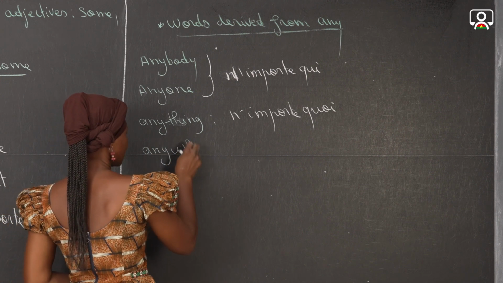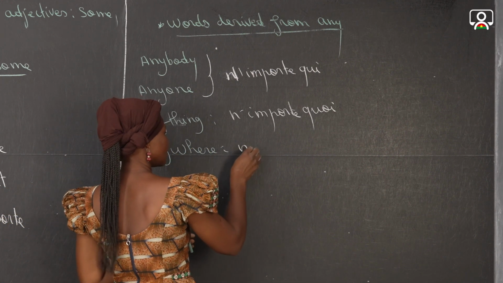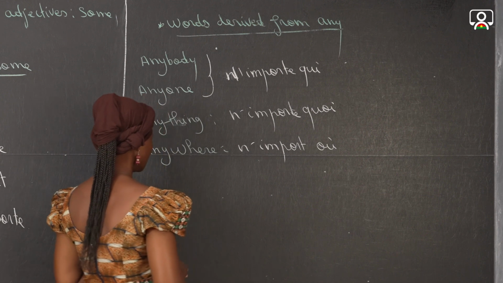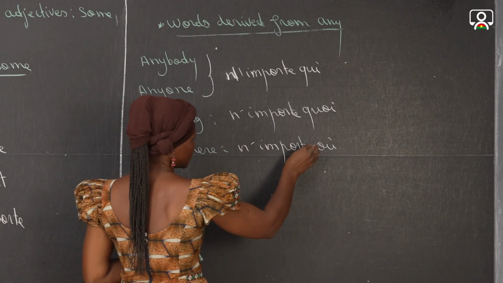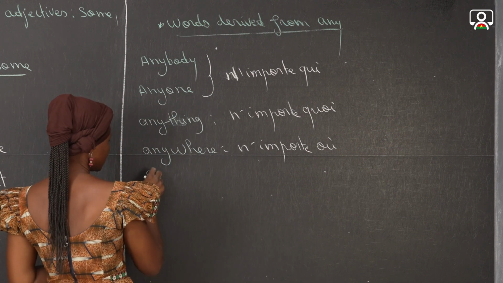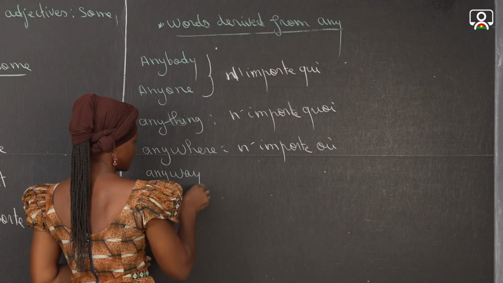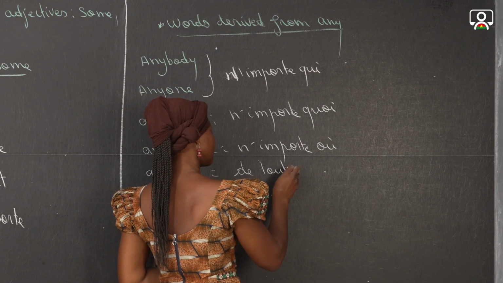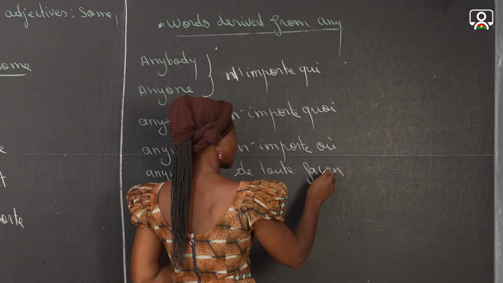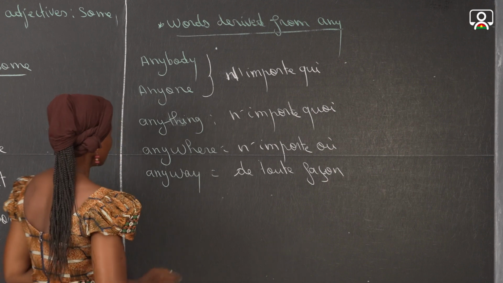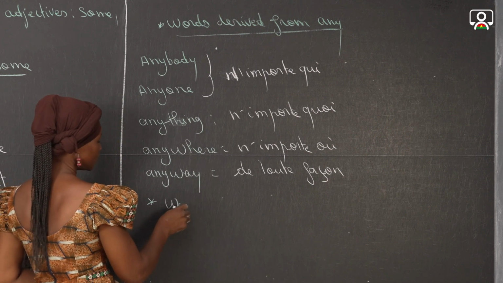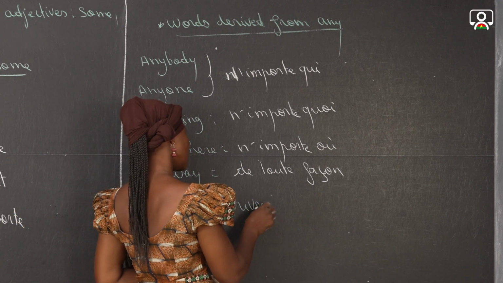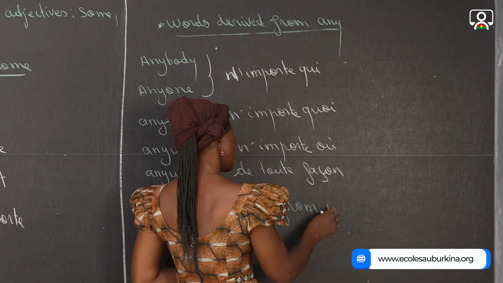Anywhere, n'importe où. Yes, n'importe où. Anyway, you can have anyway, that we translate into French by de toute façon. Okay, de toute façon. Now we are going to end with the words derived from no.